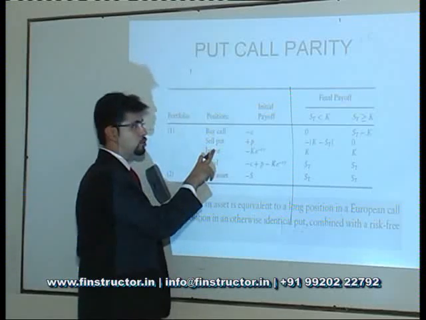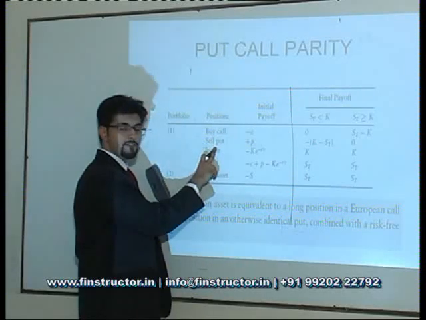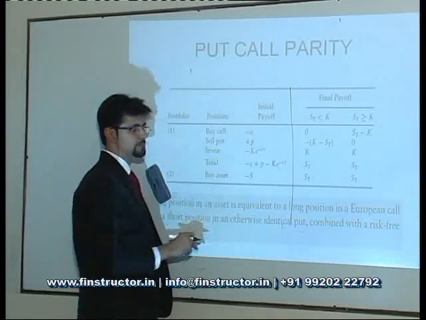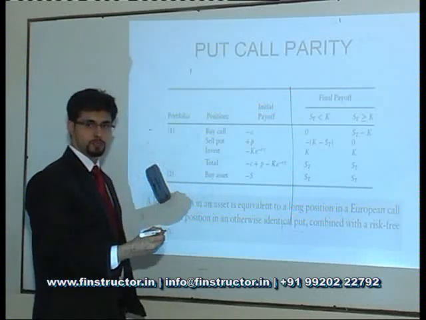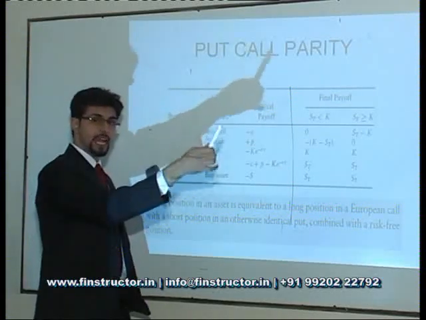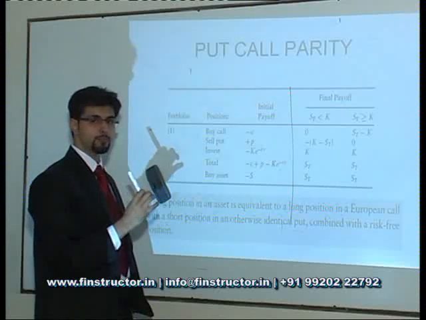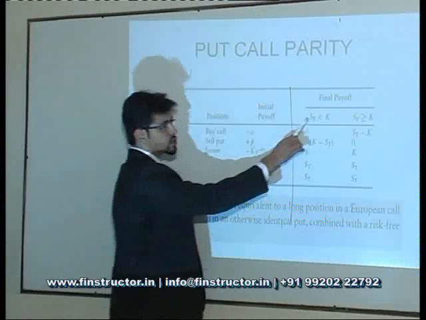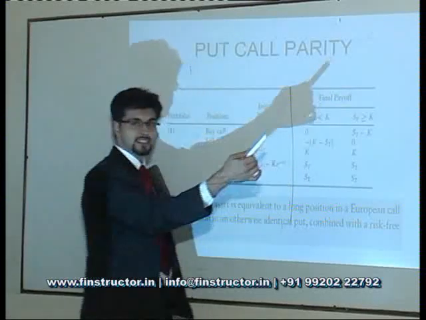I had also sold a put option. Will there be any payoff for me from the put option? I had given somebody else the right to sell the stock to me at a price of K. If the actual spot price is lower than K, will he exercise the option? Yes.